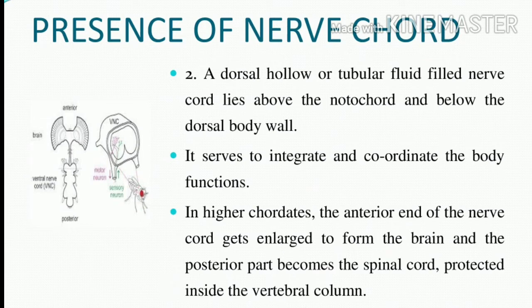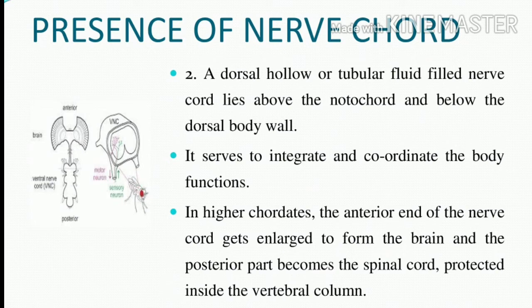Where is this nerve cord located? It is positioned above the notochord and below the dorsal body wall. Okay, so what is the role of this nerve cord? The nerve cord serves to integrate and coordinate the body functions. Okay, in some of the higher chordates, the anterior end of the nerve cord gets enlarged, forming the brain, and the posterior part becomes the spinal cord. It is protected inside the vertebral column.